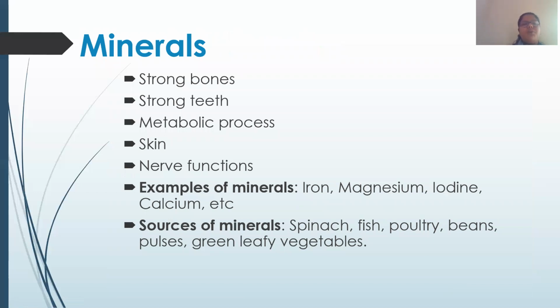Minerals are very important for various things, like for our bones, our teeth, various metabolic processes, our skin, and the functioning of the nerves. We have already learned what metabolic processes are. Any process which is going on in our body, like the digestive process or respiratory process, will be termed as a metabolic process. For all these metabolic processes, we require energy, and so to maintain them, minerals are very necessary. The sources of various minerals are spinach, fish, poultry, beans, pulses, etc.